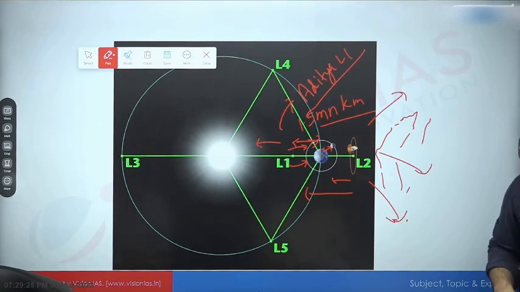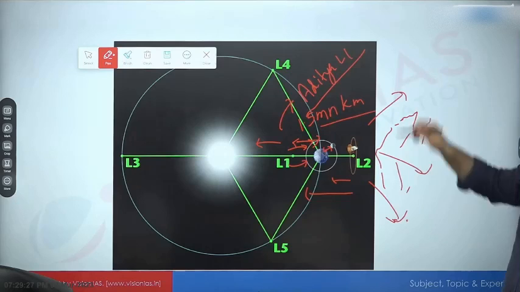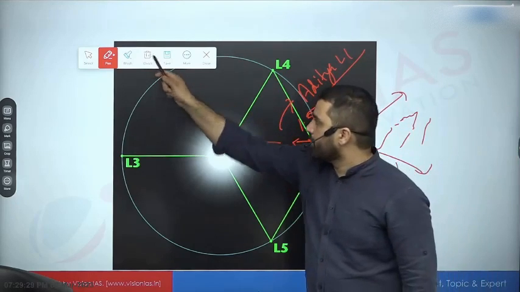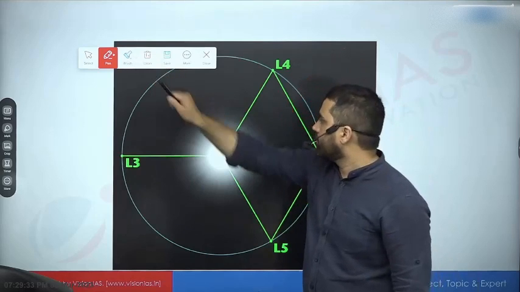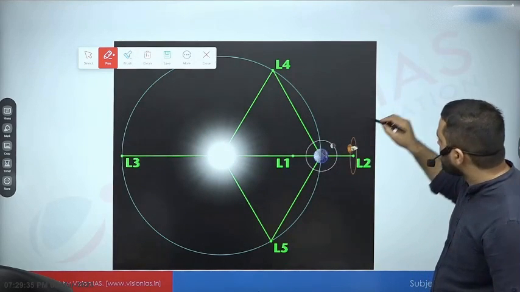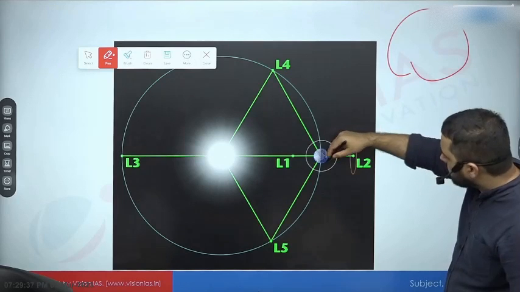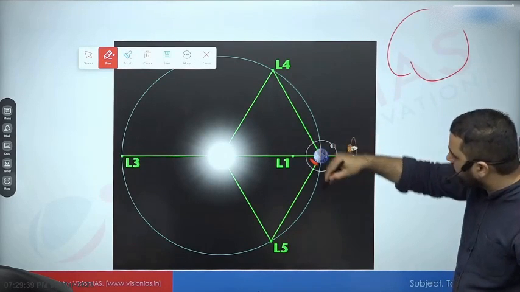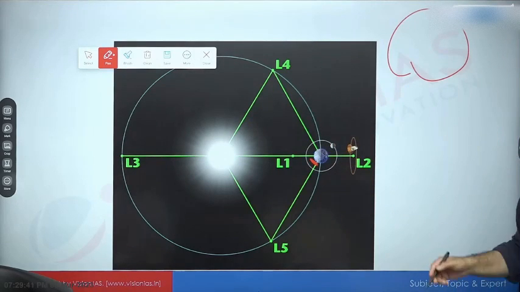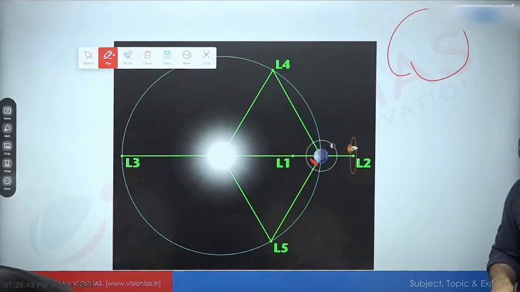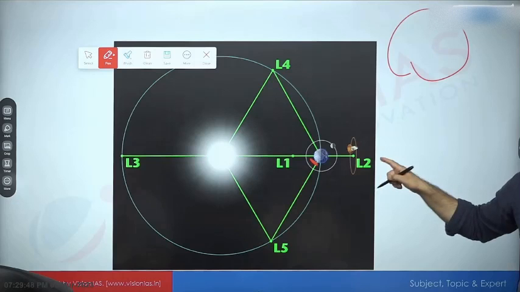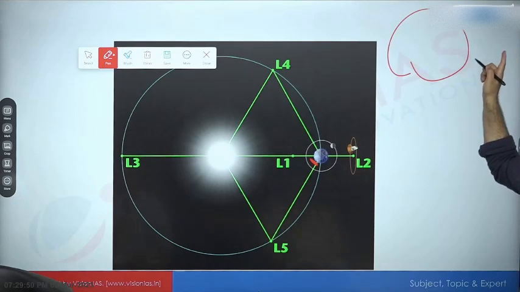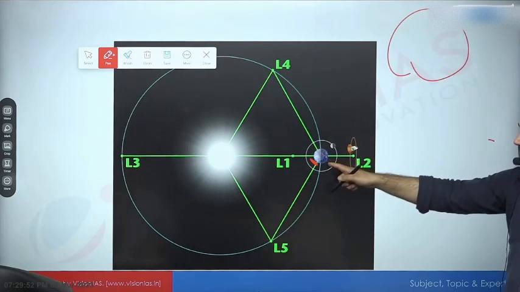जो Hubble telescope है, imagine Hubble telescope around earth. Hubble telescope is monitoring this part of the sky, but again if it is around in this region of earth, it cannot monitor this part of the sky because earth is blocking its view. So a telescope here can continuously monitor the deep space without being blocked by either earth or moon.